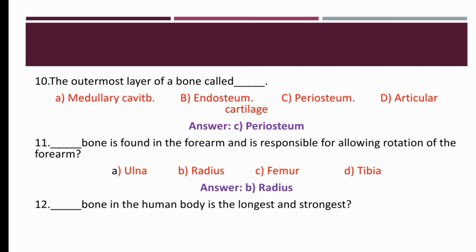Dash bone in the human body is the longest and strongest bone. Femur, tibia, humerus, or radius. So the right option is femur. Femur bone is the largest and strongest bone in the human body.